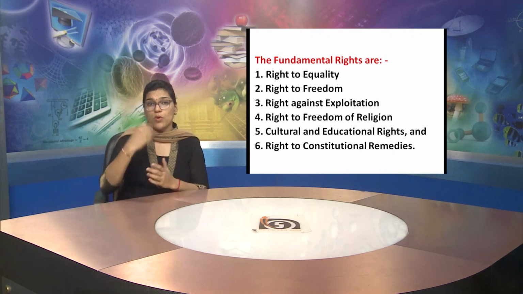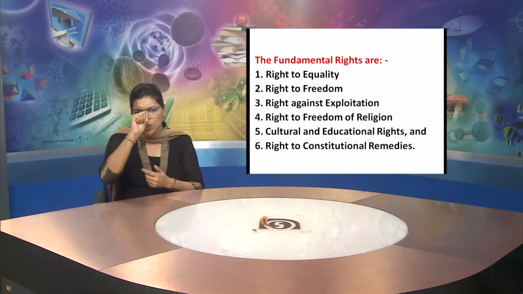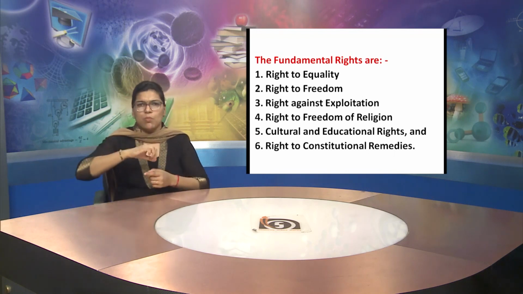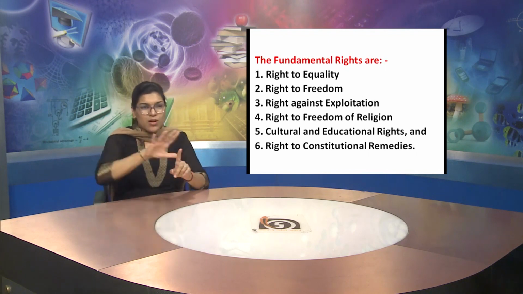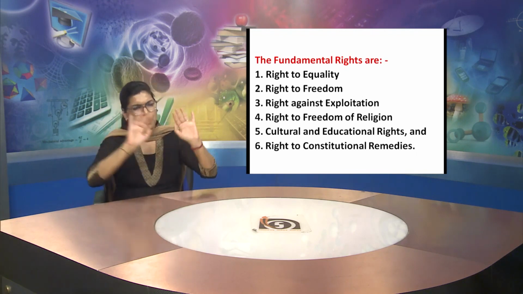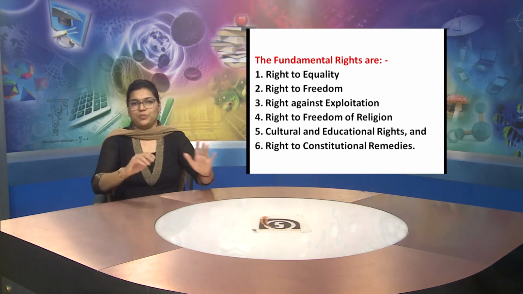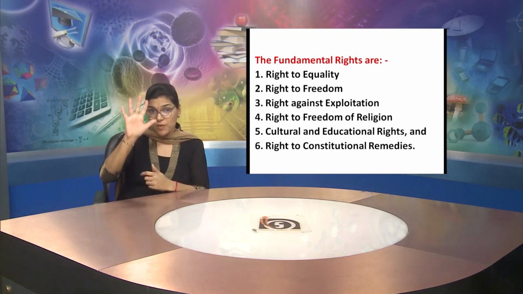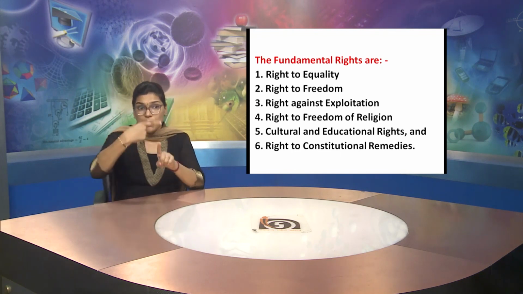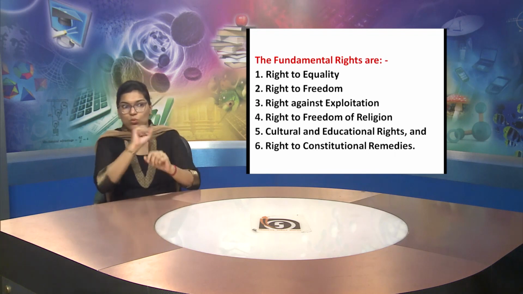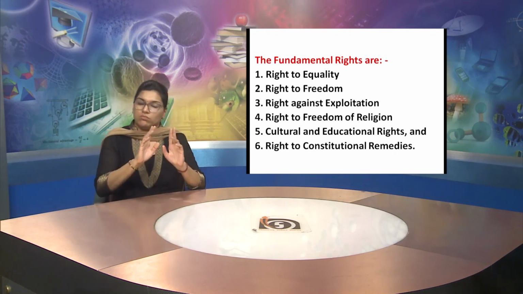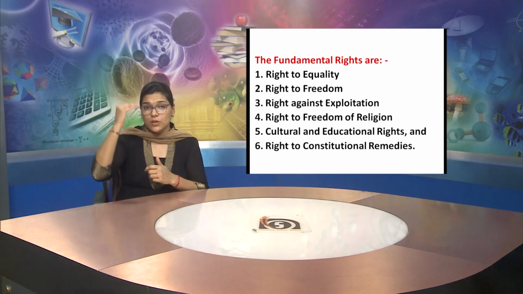And the fourth fundamental right is right to freedom of religion. Next, the fifth fundamental right is to have cultural and educational rights.